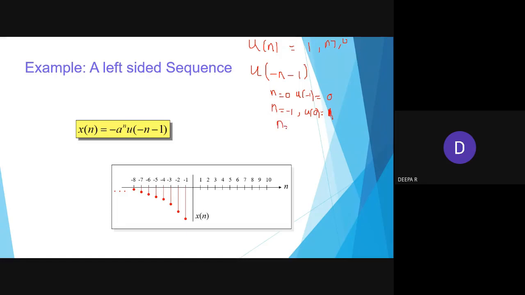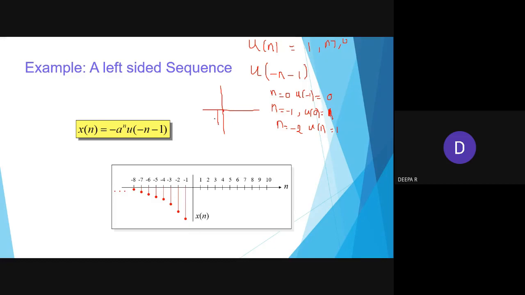Then n equal to minus 2. What will happen? Minus of minus 2, minus 1, so u of 1 value will become 1. Is it right? So you see, at 0 we don't have any points, we have only 0 value.